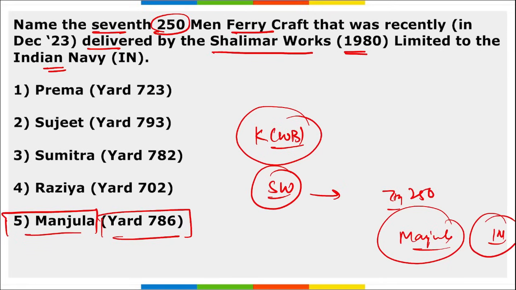And the delivery of the ship is for the construction of the 7th 250-man ferry craft with the Shalimar Works Limited. So remember, which is that company that manufactured this 7th 250-man ferry craft? It is Shalimar Works. This is the name of the company you need to remember. And this was developed under the Atmanirbhar Bharat initiative of the government of India. The lifespan of this ferry will be almost 25 years.